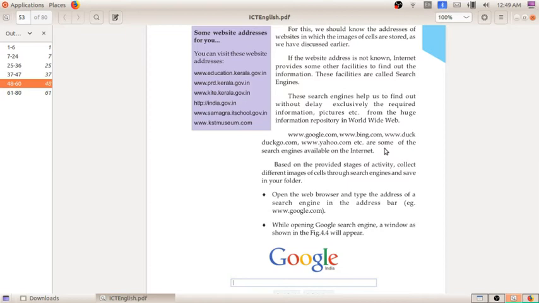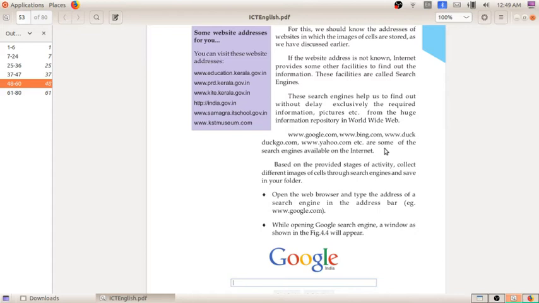The most commonly used search engine is Google. So we can open Google like www.google.com. If I want to search a topic and I do not have the website address, that URL address, I can use the search engine. So if I search that topic in search engines like Google, without delay we will be getting the information.